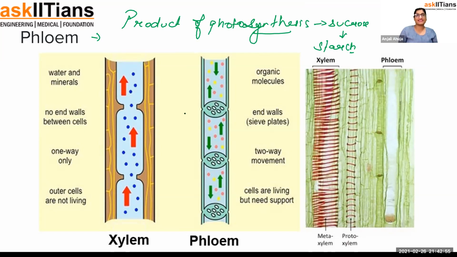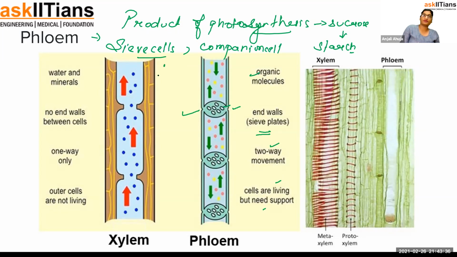Now, phloem is this one. This is also a pipeline system, but then it has a proper way of moving. It has little filters in it. So it has the sieve plate, which actually have filters, because what food is moving, it has to move in a proper way. So that's why it has a two-way movement, because food is being formed in the leaf. So it's needed everywhere in the plant for the energy. That's the reason. Cells are living but need support. Actually, cells are living. I tell you, phloem has living cell. The components of phloem include sieve cells, sieve tubes actually, and then companion cells.